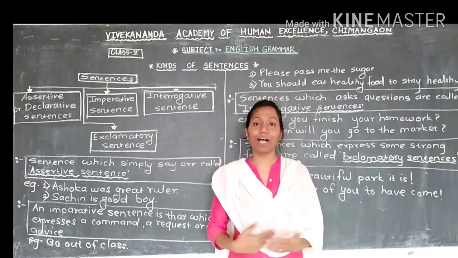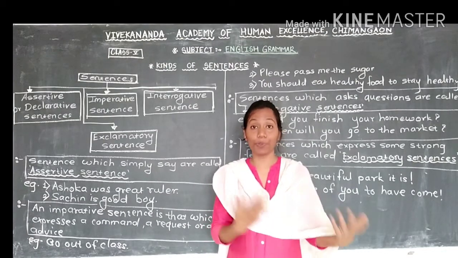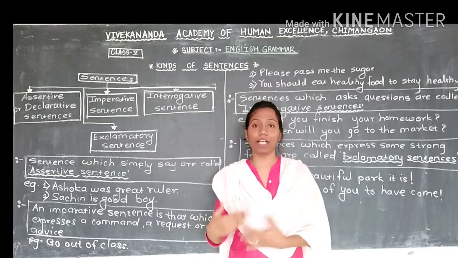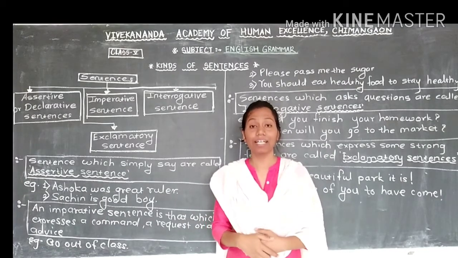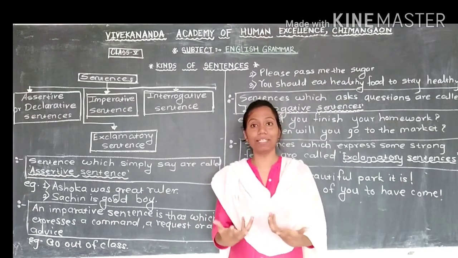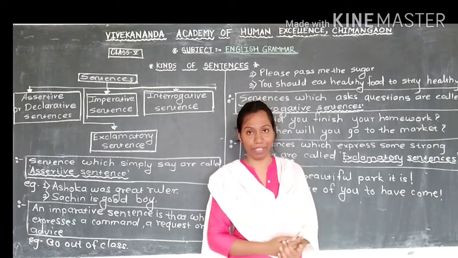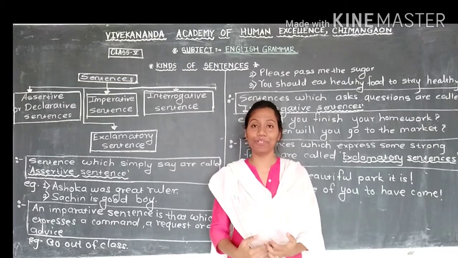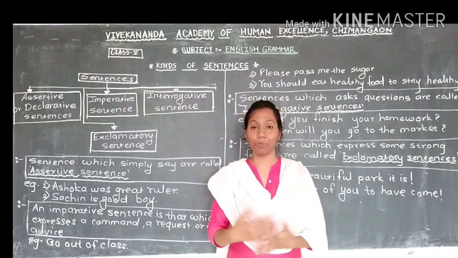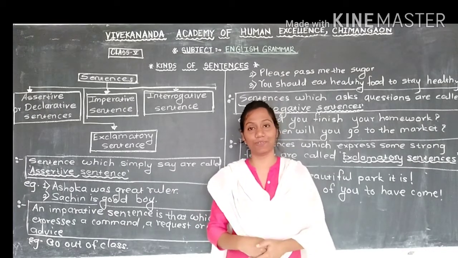Now regularly we are in conversation, we are talking with our friends, in a family we are talking with our family members. Sometimes we simply say something, like if I want to tell you something about my friend, or if I want to tell you that you are a really good student.